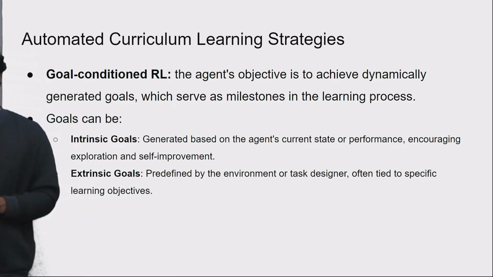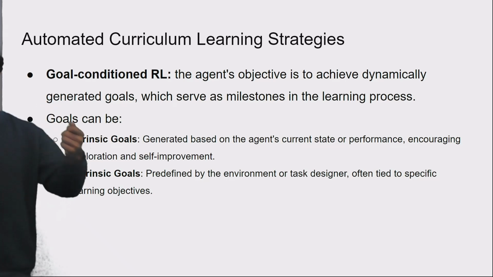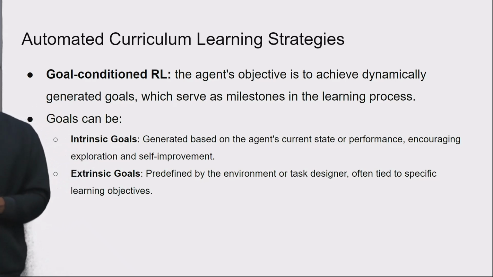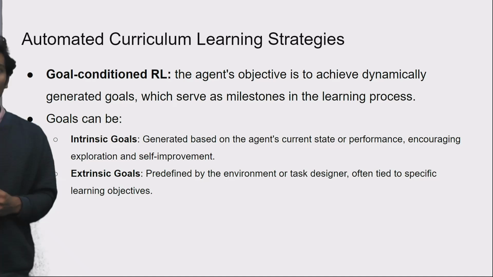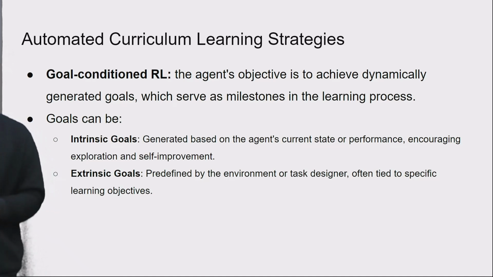So these goals can be intrinsic goals generated for self-improvement or to encourage exploration, or they can be extrinsically set by a user to predefine a target task in an environment.